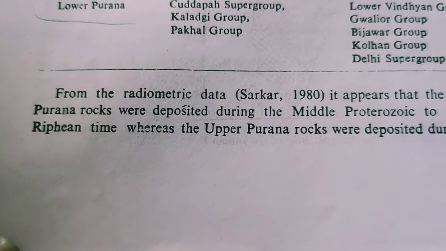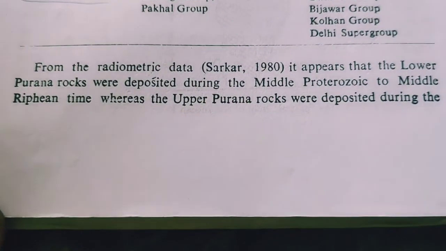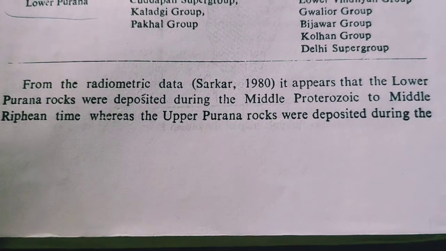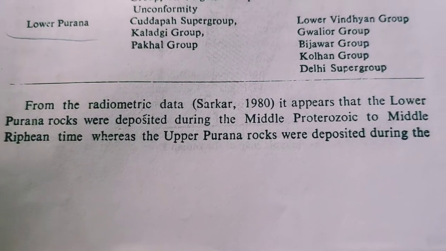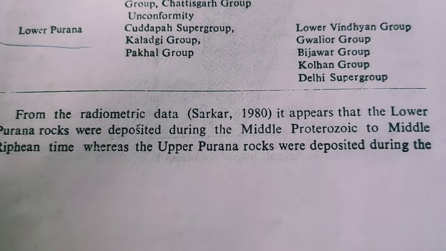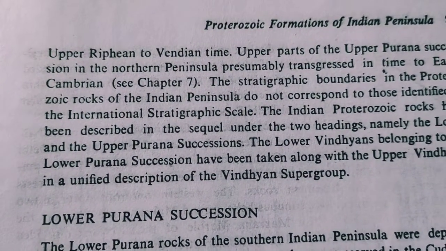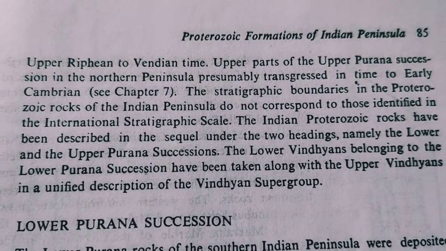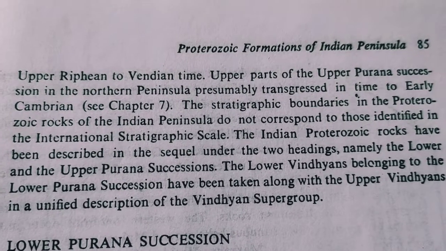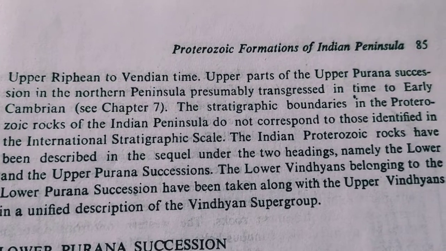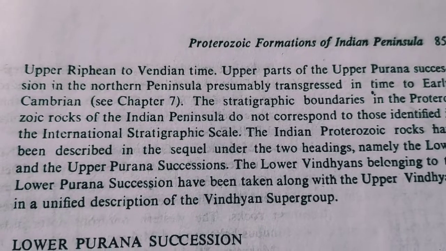From the radiometric data, it appears the Lower Purana rocks were deposited during the Middle Proterozoic to Middle Riphean time, whereas the Upper Purana rocks were deposited during the Upper Riphean to Vindhyan time. The upper parts of the Upper Purana succession in the Northern Peninsula presumably transgressed into the early Cambrian.